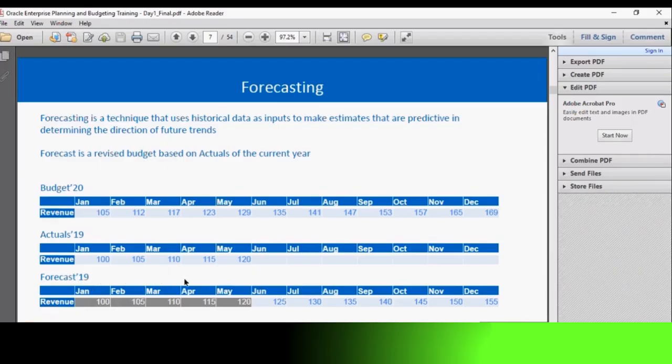So if we see, we already have 5 months of actuals in 2019 and forecast is being done from June to end of 2019. And for the next month, we will be having June actuals also. So here it will be replaced by June actuals and forecasting will be done from July to December, that is the end of the year. So this way, our forecasting is done.